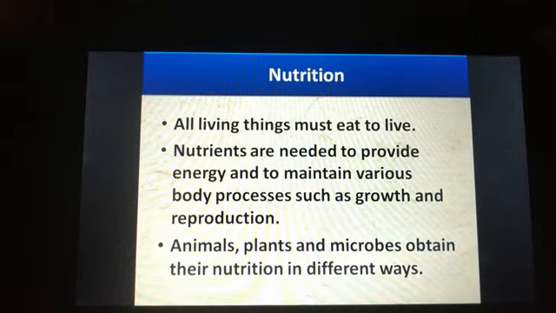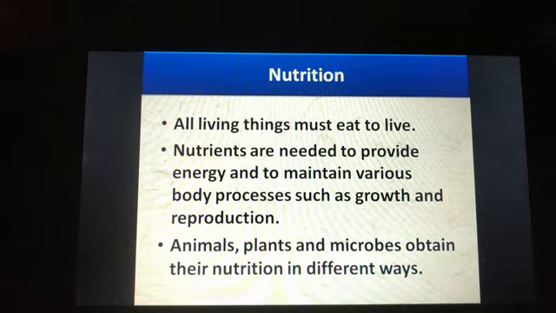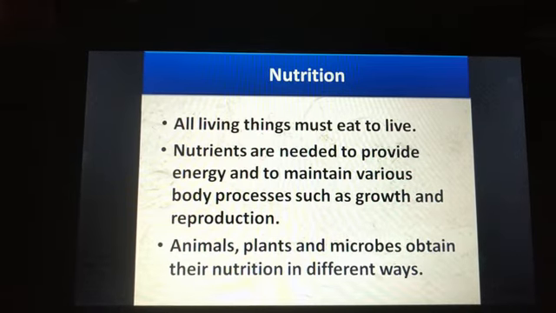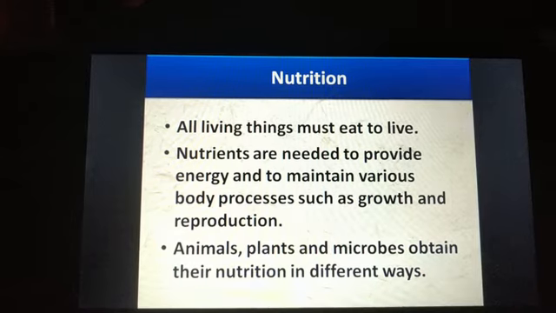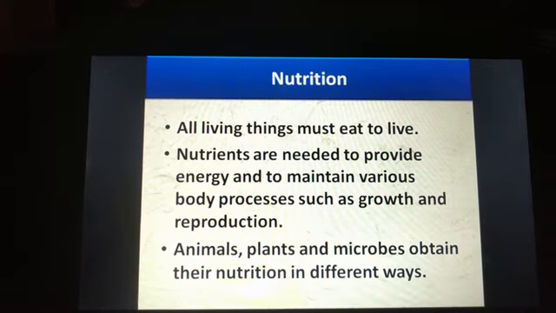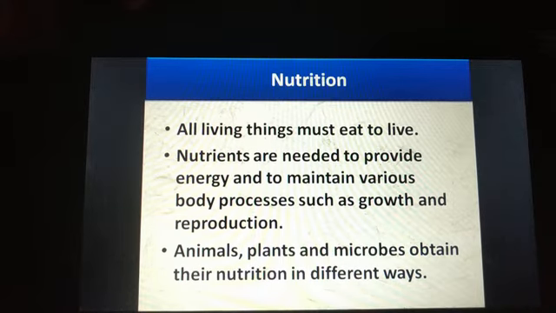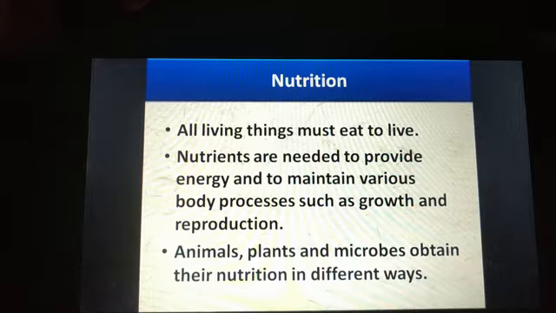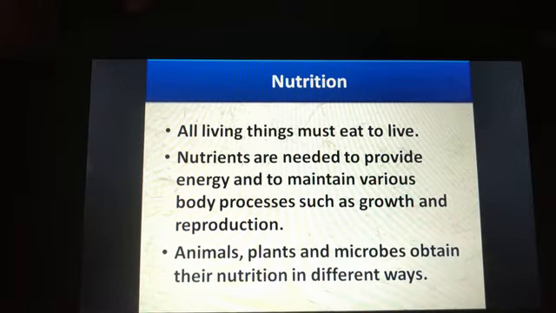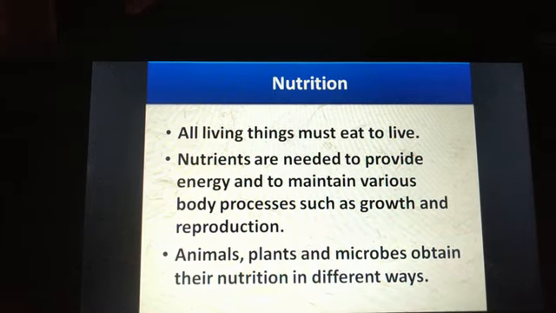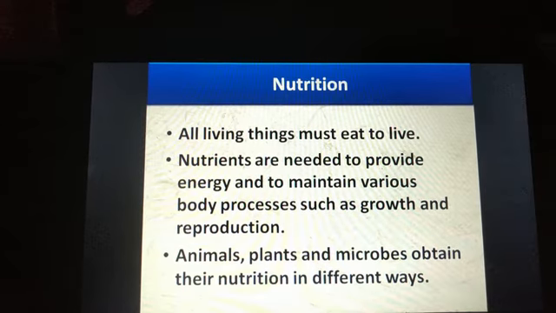Hello students, today we will study about nutrition, a very simple topic. We know that all living organisms eat food for survival. And our food is composed of different types of nutrients. Nutrients are needed to provide energy and to maintain various body processes such as growth and reproduction. So nutrition is needed for all body activities.